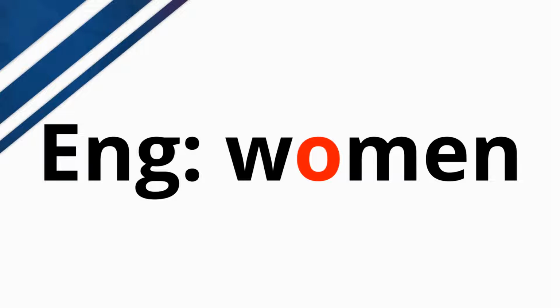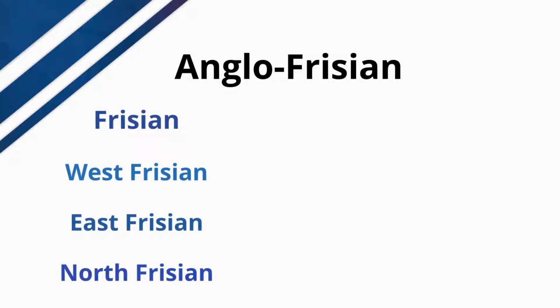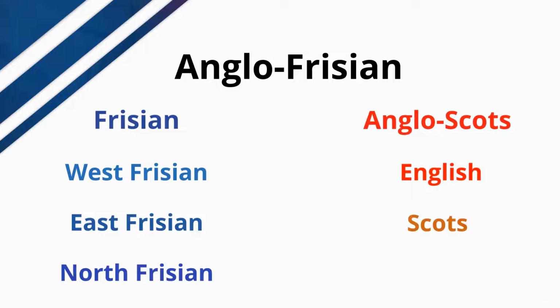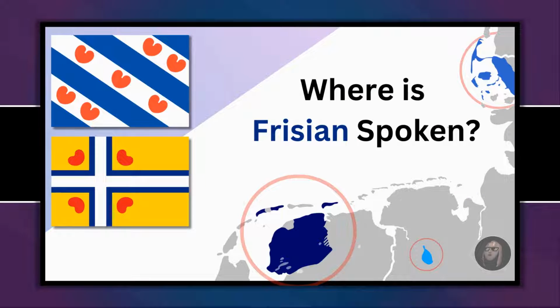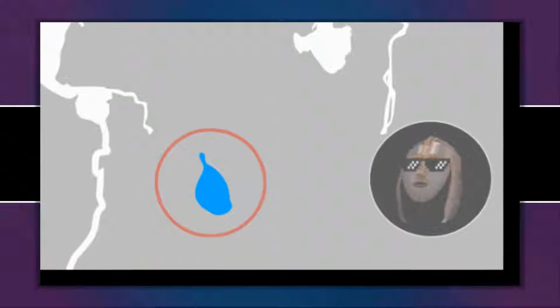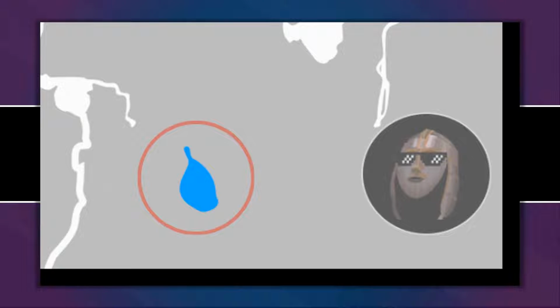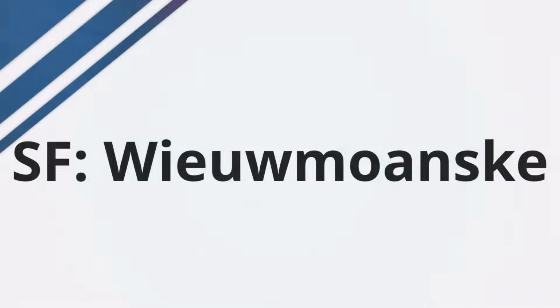What's interesting though is that English is not alone in constructing its word for woman in this way. In fact, if we look at the branch of the West Germanic languages in which we find English and go across to the Frisian branch, we can find some very interesting parallels. Now, if we go over to Frisian, or Fries as it is called, it is the Frisian that is spoken in a very small part of Germany, the only surviving of the East Frisian languages, we find a word for woman, which is wiermonske.